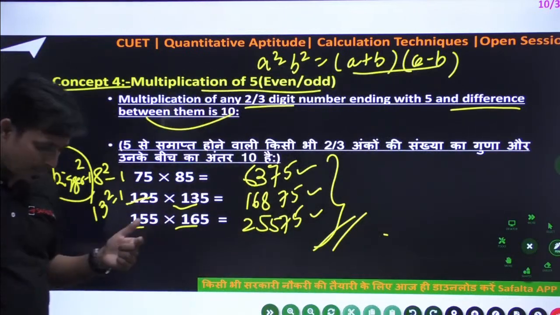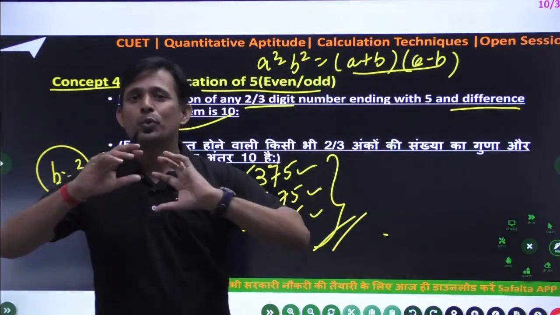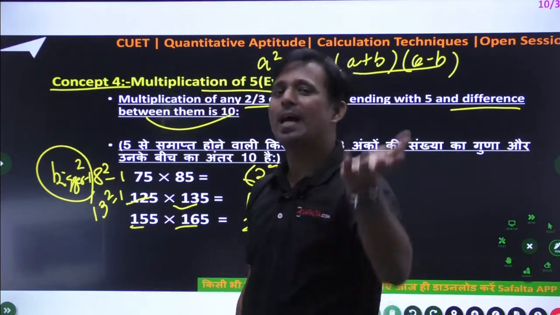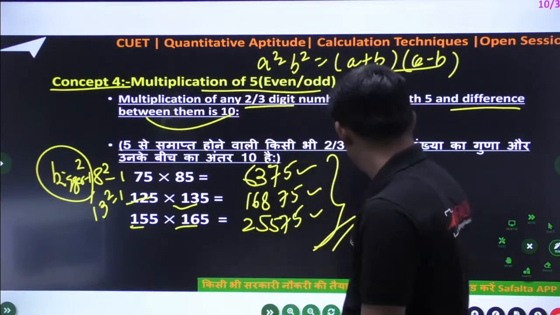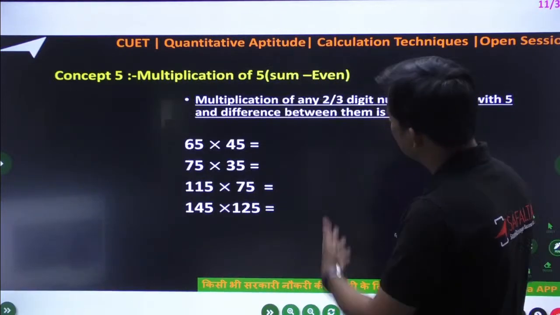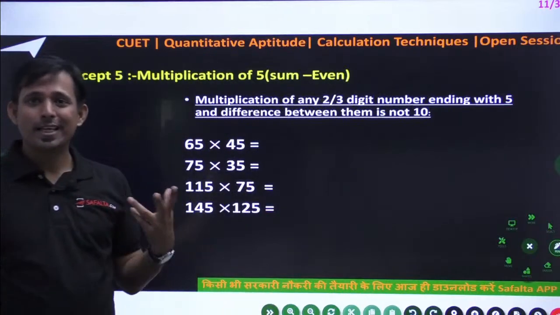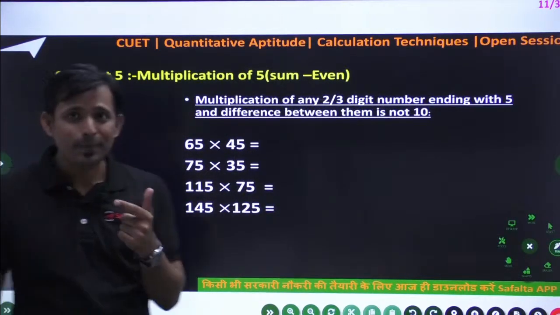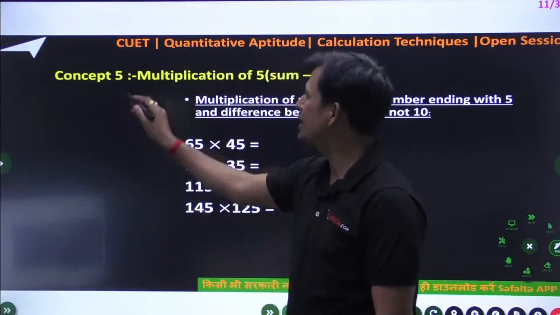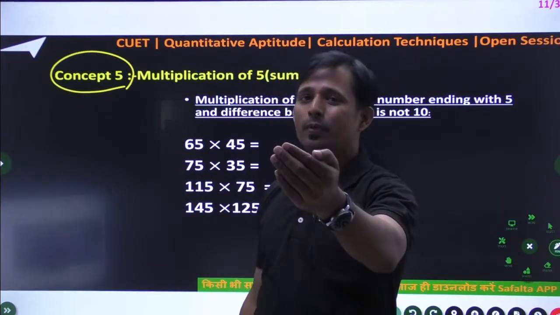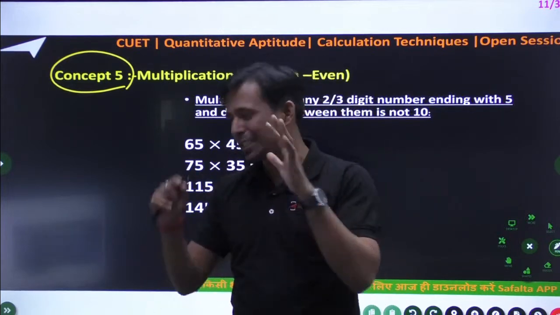Okay. So now I am giving you the last concept for today class. Not too much concept today, because we have some other session also. So that concept is what? This one. So this is again the 5 ka multiplication concept, but concept is what? That is important. Concept number 5. So today this class is up to concept number 5. Not more than that, because I know this is the first class.